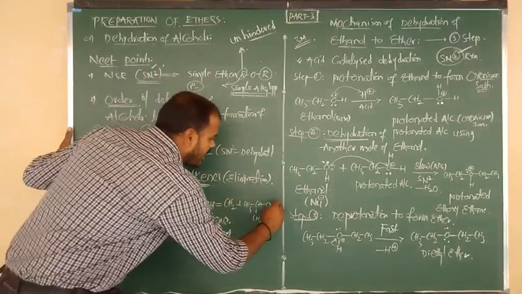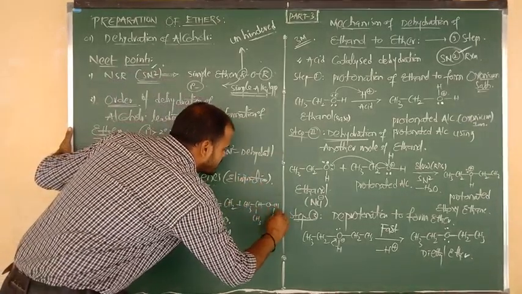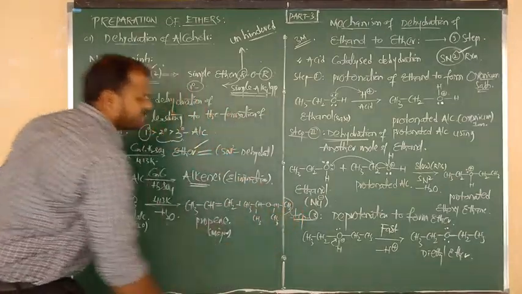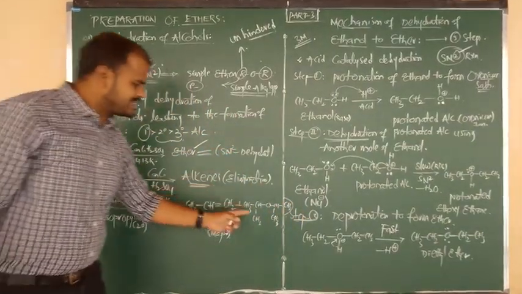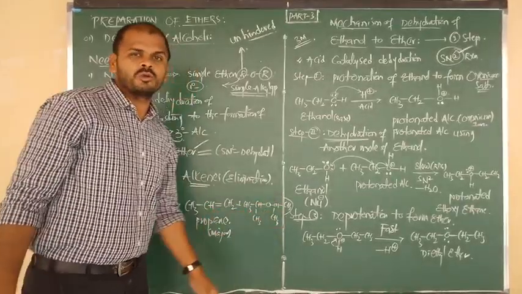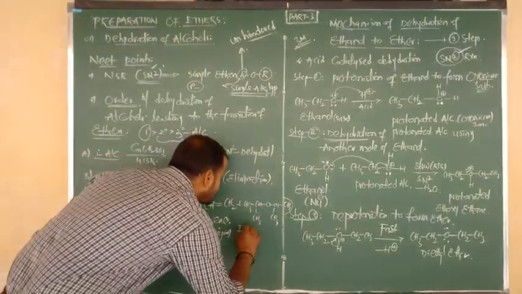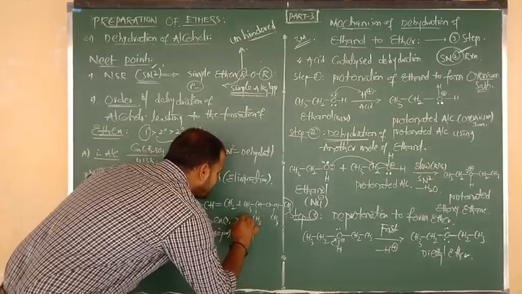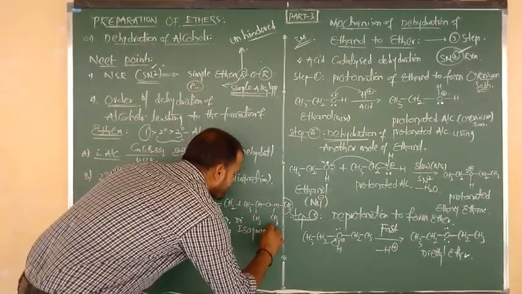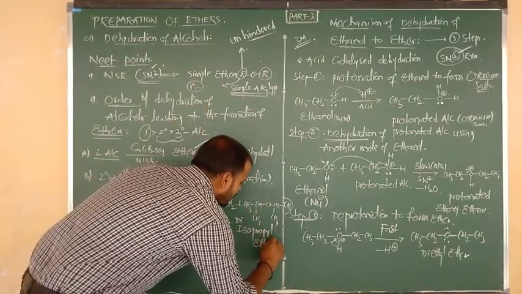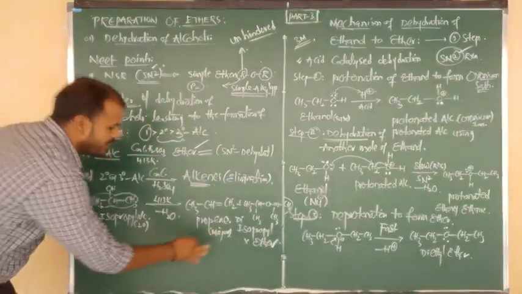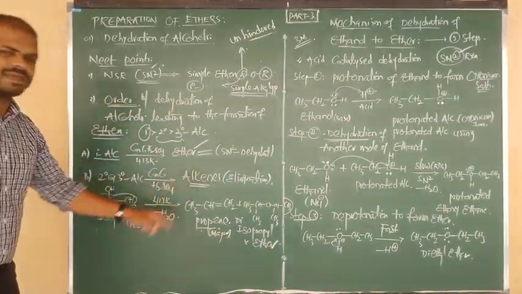Again it is connected to another R form. So it is connected to CH, below the plane is CH3, and again the right side is connected to CH3. So this is isopropyl, and this is also isopropyl. Two isopropyl groups are there. So we can see the product is diisopropyl ether. Diisopropyl ether is the minor product, but propene, or we can say alkene, is the major product.